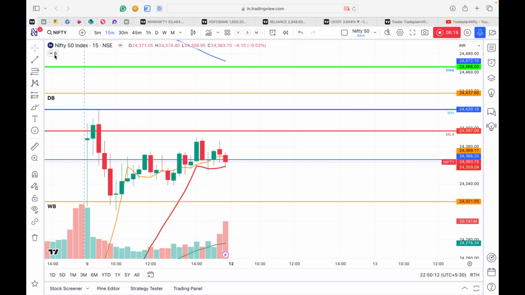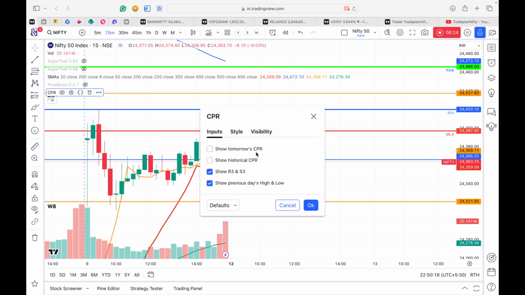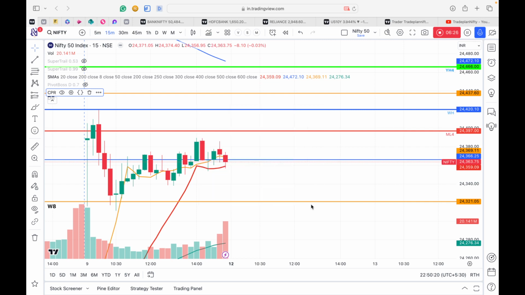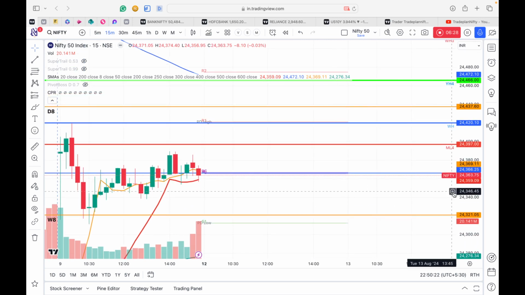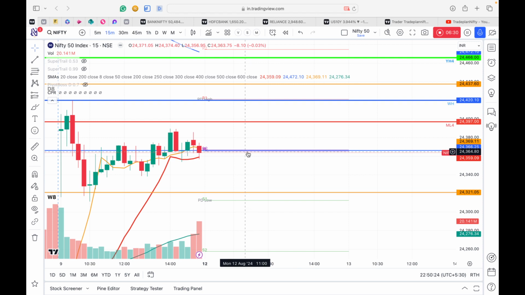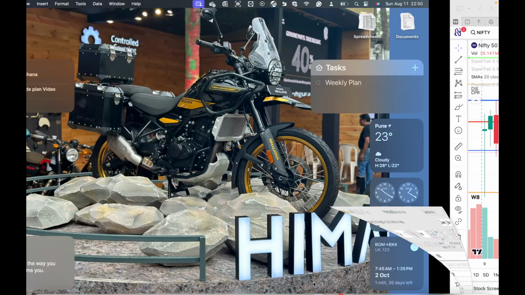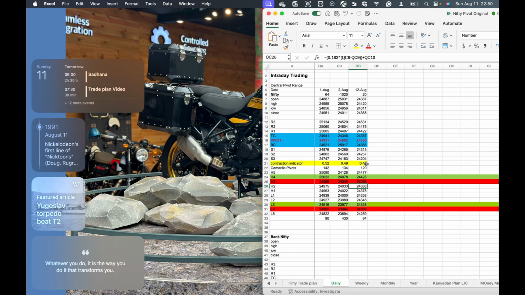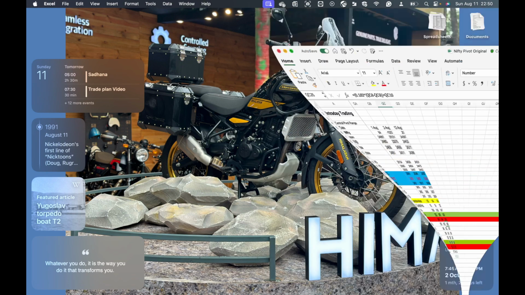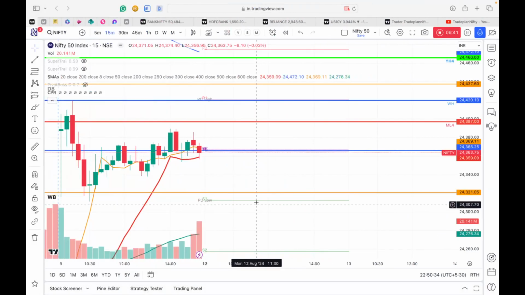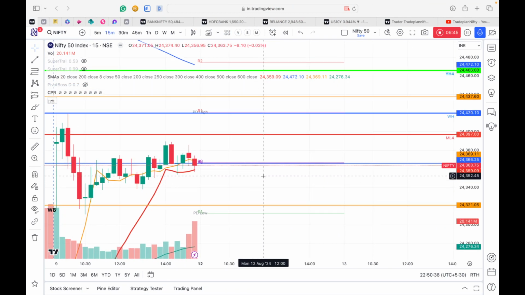Now when we look into tomorrow's CPR, we see that tomorrow's CPR, which is a contraction index of CPR, is 0.45. So if you see here, this is 0.45. This is an indication that tomorrow could be a trend day.